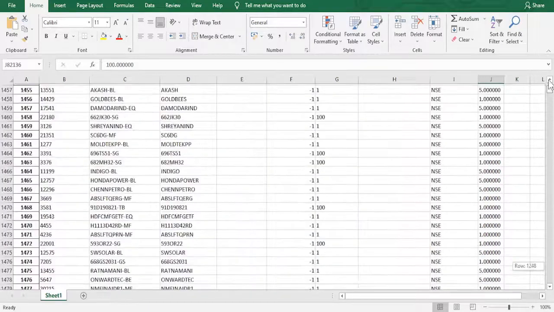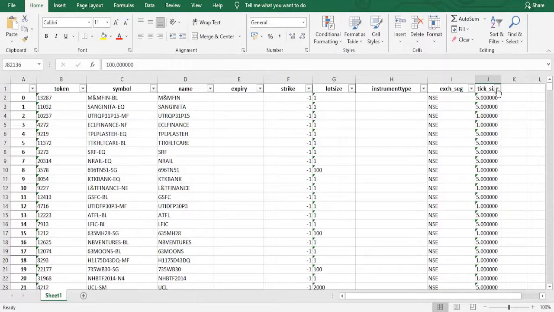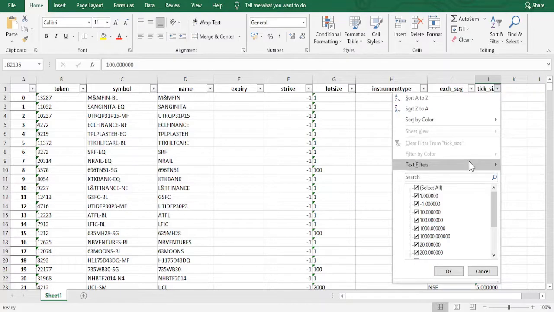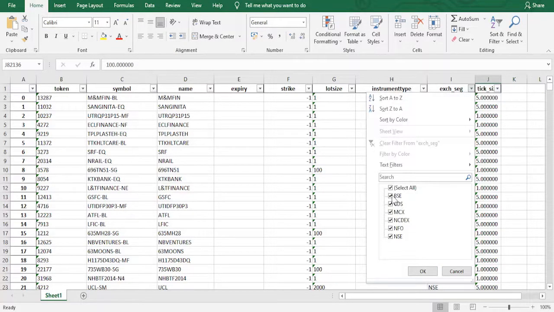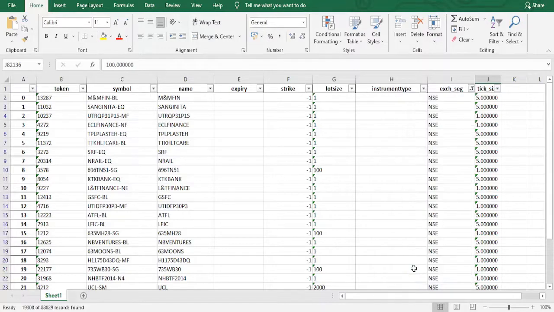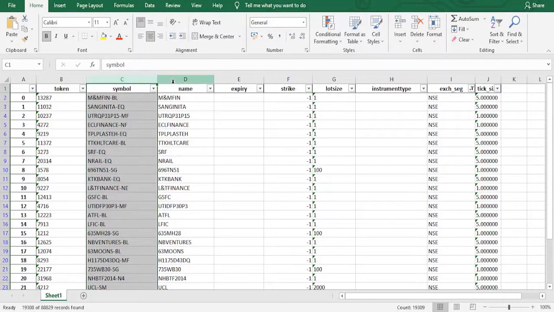Then let me explore some other example. Let us take BSE as well as NSE and also sort all the symbols.